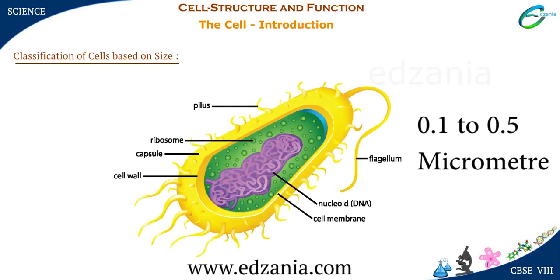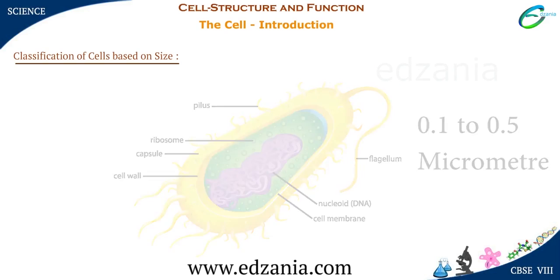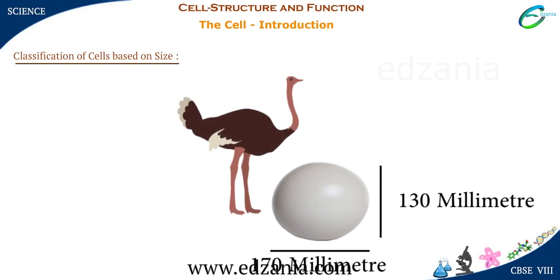In bacteria, the smallest cell is 0.1 to 0.5 micrometer, which is a millionth of a meter. The largest cell is the egg of an ostrich, measuring 170 millimeters by 130 millimeters.